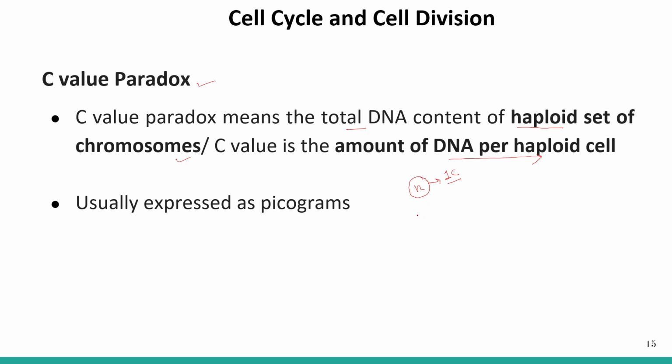If the number of chromosomes is 2N, meaning 2 chromosome sets are present, then the DNA value will be 2C here. So this is for diploid cells, which have 2 sets of chromosomes, and this is for haploid cells. The amount of DNA is usually expressed in picograms.